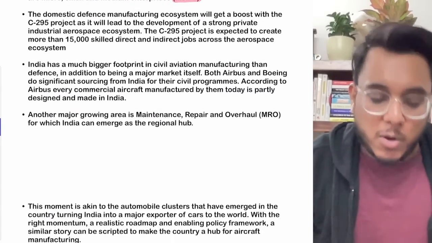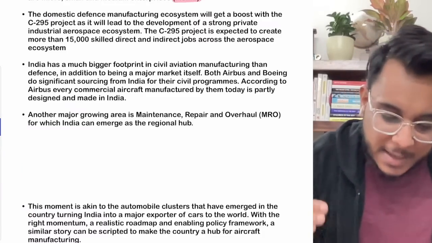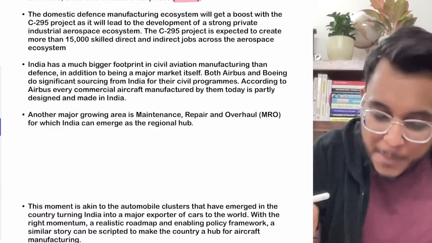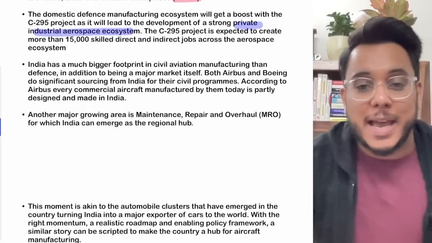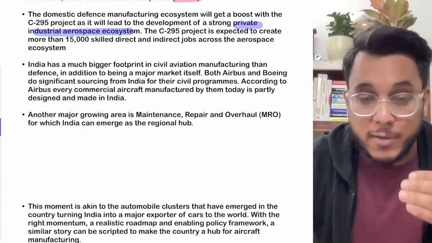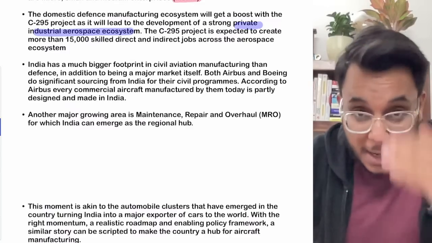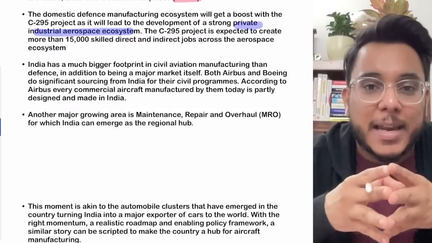Now further moving on, this deal will give a very big impetus to the private industrial aerospace ecosystem. I told you this is the first project where the private sector will make an aircraft in India and give it to the defense forces. So it can open up an entire ecosystem.